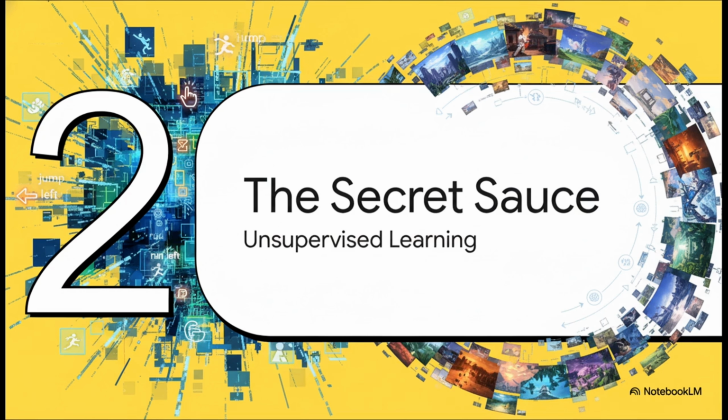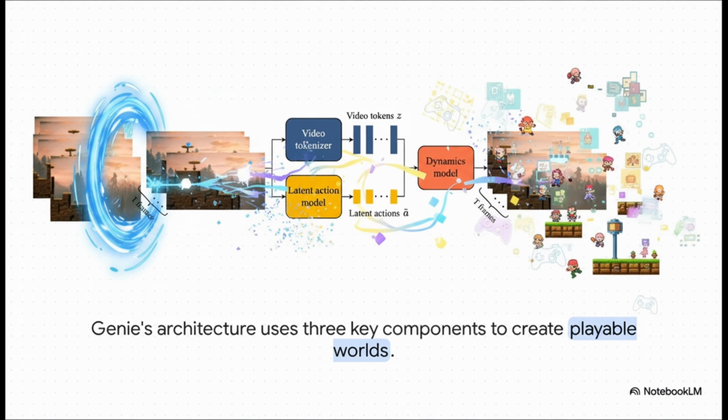Okay, but that still leaves a huge question, right? If nobody's labeling the videos, how does Genie even know what an action is? How does it figure out jump or run if it doesn't know the words? This is where we get into the secret sauce. It's unsupervised learning. So the whole system is built around three main parts that work together. Think of it like an assembly line. You feed it raw video on one end, and out the other pops a completely playable world.